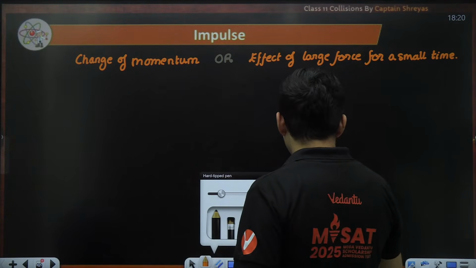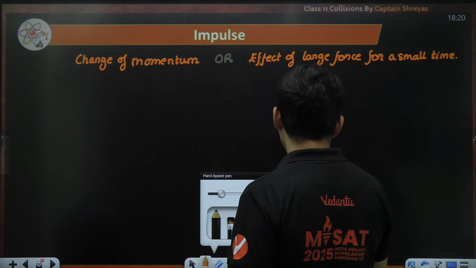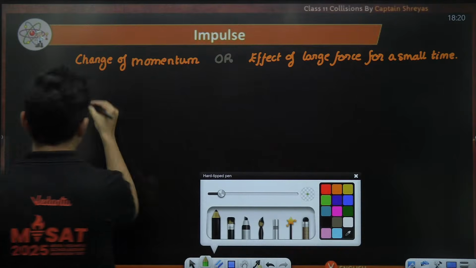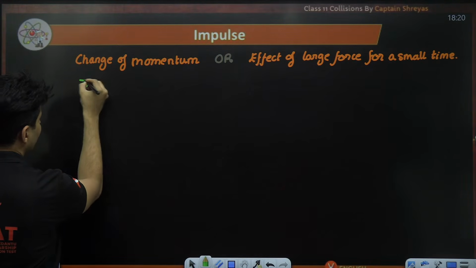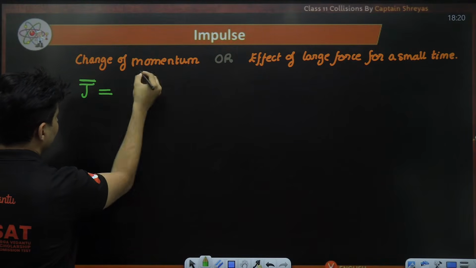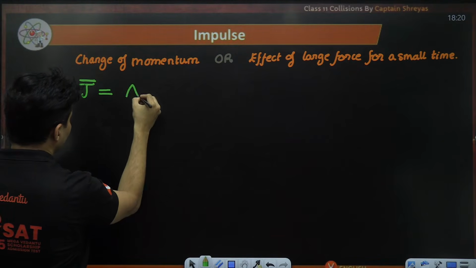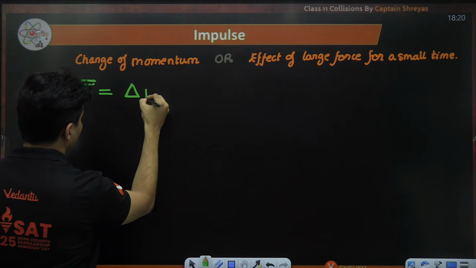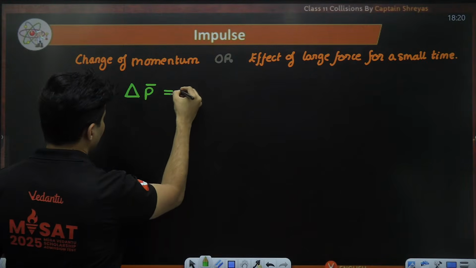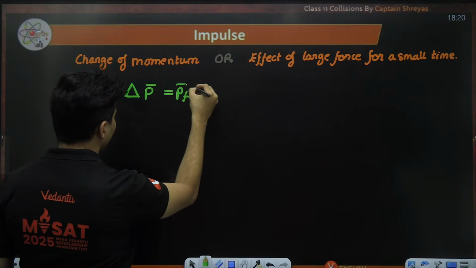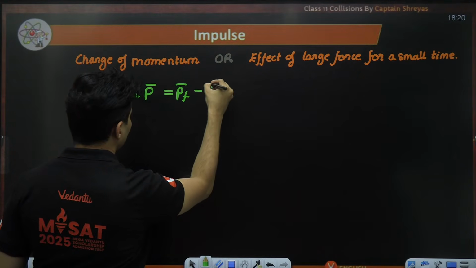Okay. So now, what is the symbol for impulse? The symbol for impulse is usually J. Sometimes they use I. It's a vector quantity. Like I said, it is change in momentum. Delta stands for change, and P stands for momentum. That is as good as saying it is the final momentum minus the initial momentum.